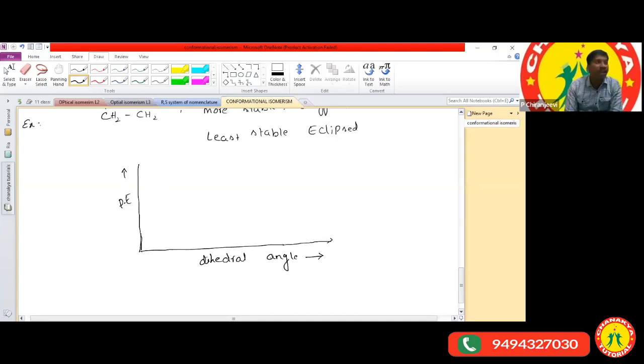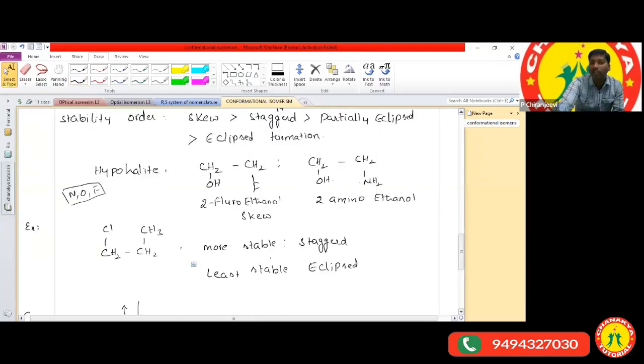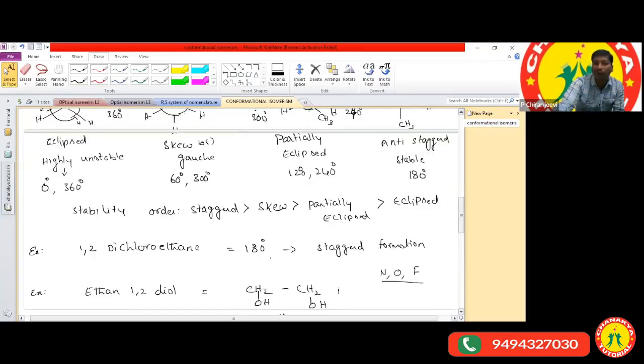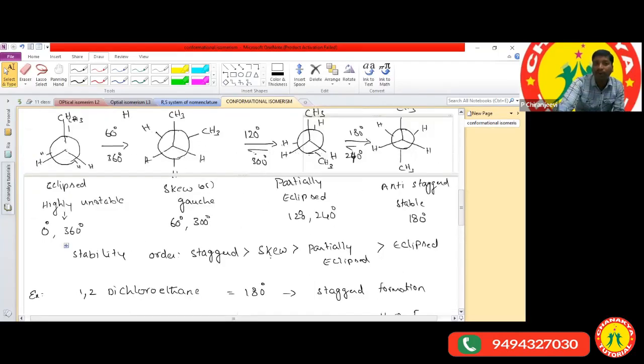What is meant by the dihedral angle is whatever angle we are rotating. Now let us see. The dihedral angle of the eclipsed formation we can take as 0. So the eclipsed formation exists at 0 degrees and 360 degrees only. You can check it here in this structure. So the eclipsed formation is obtained at 0 degrees and 360 degrees. And let us see the skew form.